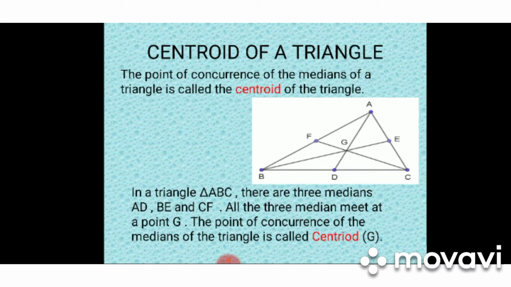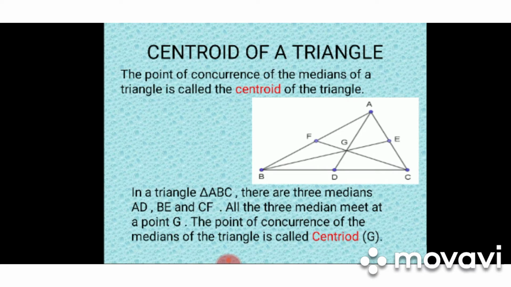Now what is the centroid of a triangle? If you draw the medians in one triangle, there are three medians. If you draw three medians from vertices A, B and C, the point where all these medians meet is the centroid. It means the point of concurrency of the medians of a triangle is called the centroid of the triangle. Once again, the point of concurrency means where all the medians meet. That point is called the centroid of the triangle.